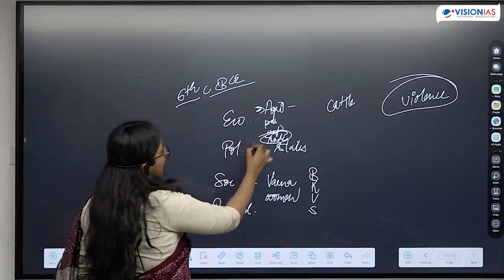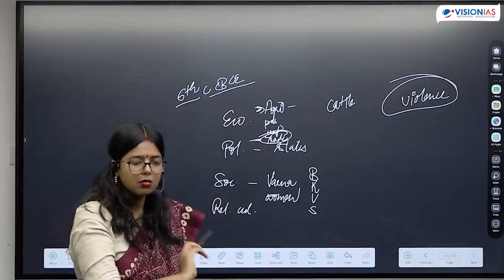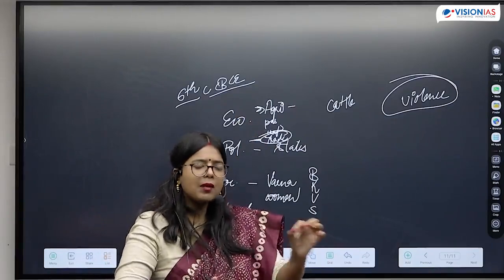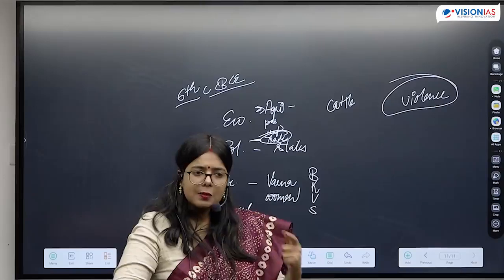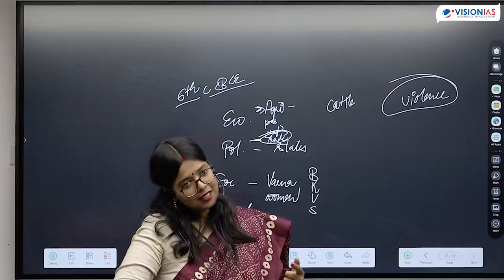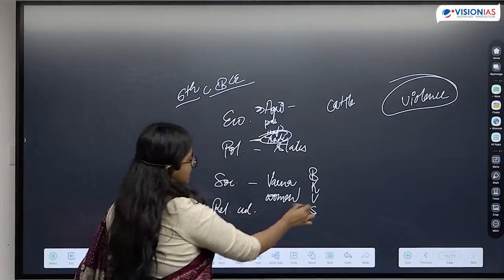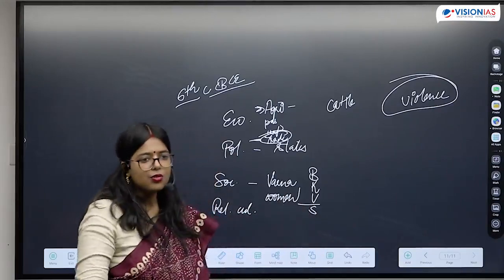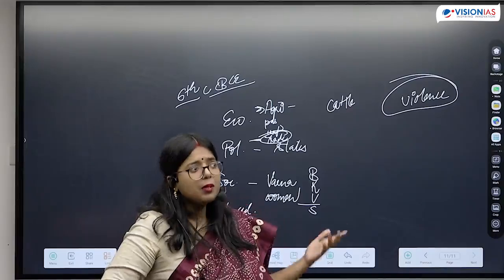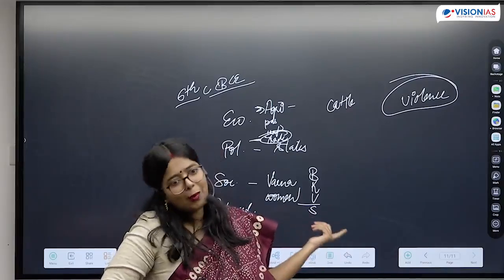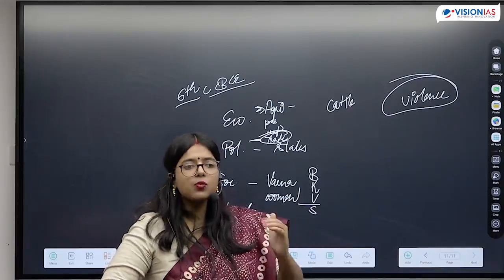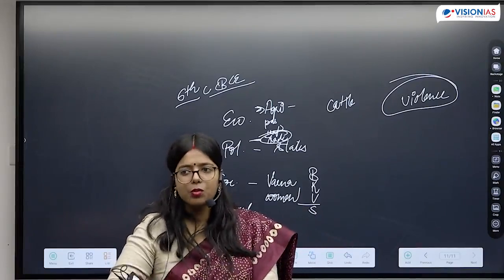And they are paying huge taxes to the state. They are primarily involved in production process, paying taxes to the state, and at the same time, their social status is just above the Shudras. So for these people, it was a big thing. They are going to mind these things because for them, this was the structure which was very important to them.